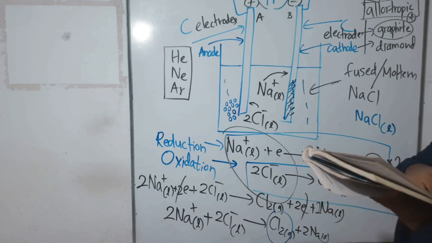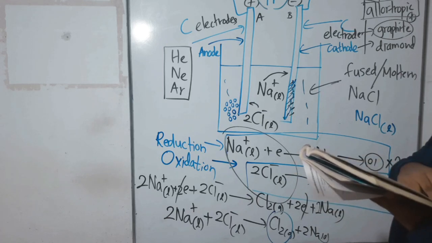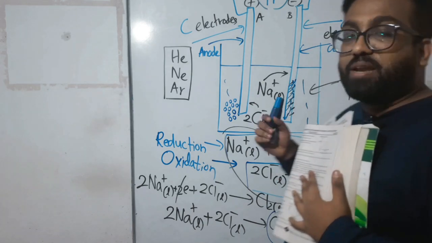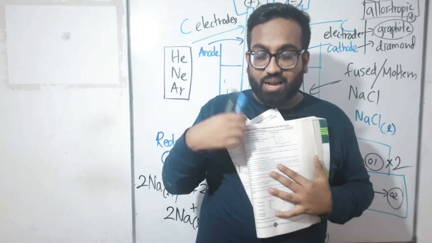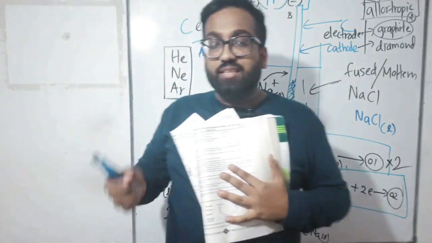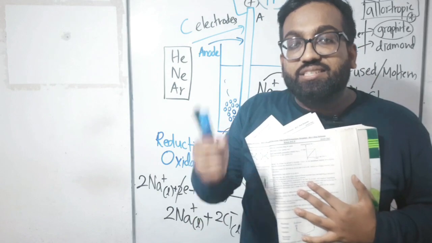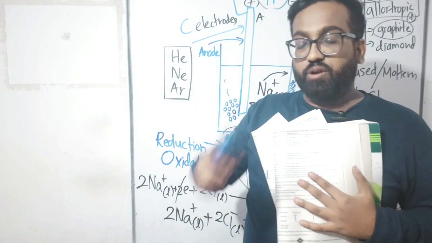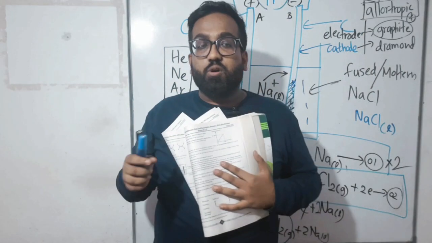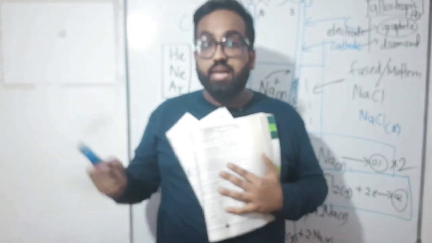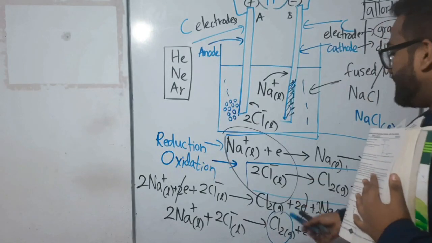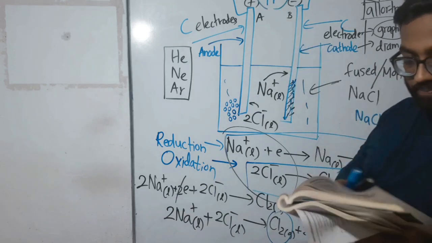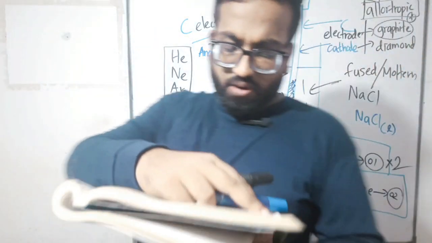What is the name commonly given to the electrodes where the oxidation reaction takes place in both cells? Can you see the questions are coming according to my answers, according to my points? The place where the oxidation reaction occurs is known as the anode. In the previous one also, the place where oxidation occurred is the anode. Here also, the place where oxidation occurred is the anode, right? Next one you can think and write.